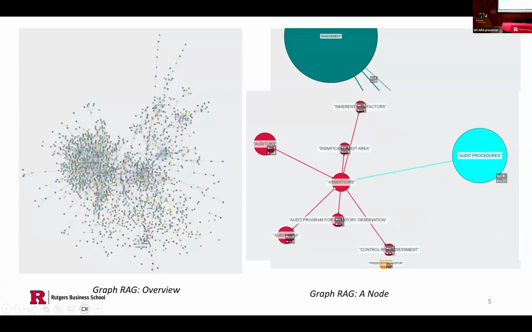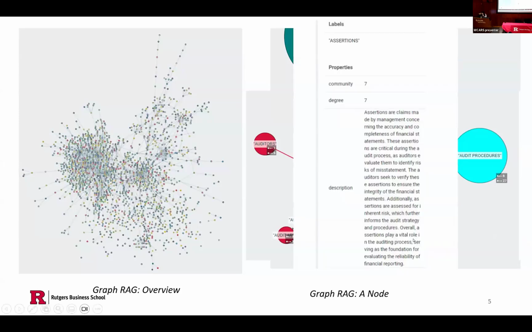For example, assertions here is in the same cluster with inventory observation and in the same cluster with control risk assessment. However, since this line between assertion and inventory observation is shorter than the line here, that means assertion is more closely related to inventory observation compared to control risk assessments.